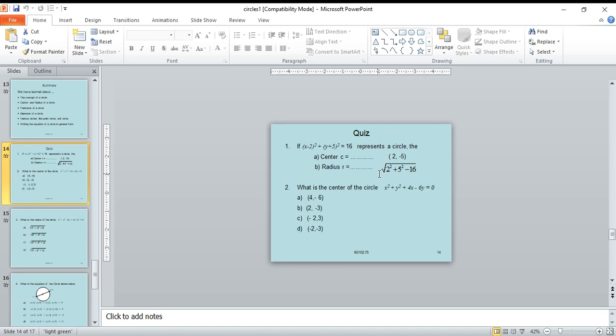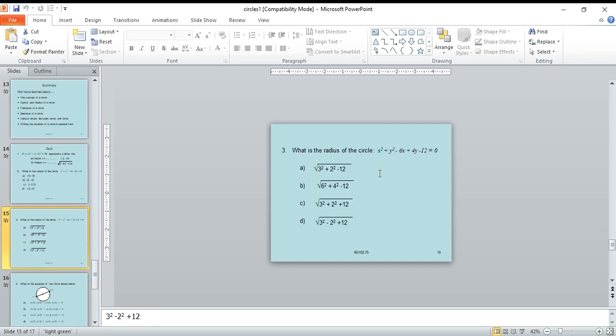What is the center of the circle x square plus y square plus 4x minus 6y equal to 0? Here the center (h, k) equals (-g, -f), so the center is (-2, 3).